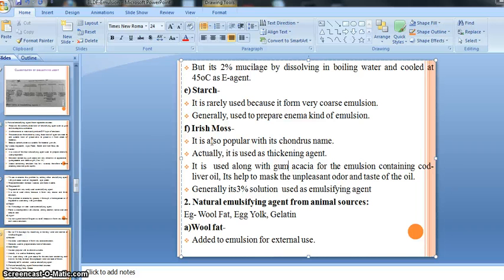If our preparation contains egg yolk, we should store it in a refrigerator, that is, in a cool place. Otherwise it becomes spoiled and degraded, because it contains the proteinous part; egg yolk is a protein part.